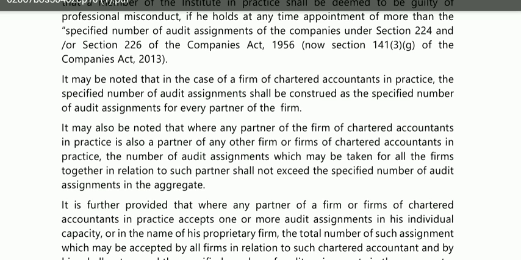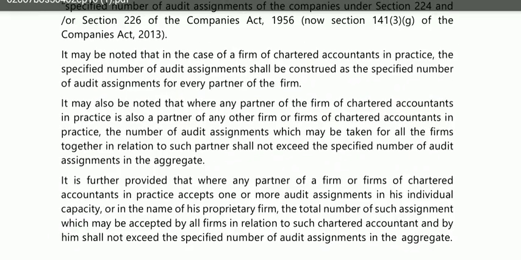Okay, that means Mr. A can represent the same company for 20 times also. By representation I mean that if it is an audit firm and he's the partner there, then that audit firm on behalf of A can become the auditor for 20 companies also, for 16 companies also. So this is up to the partner, how you are allocating.